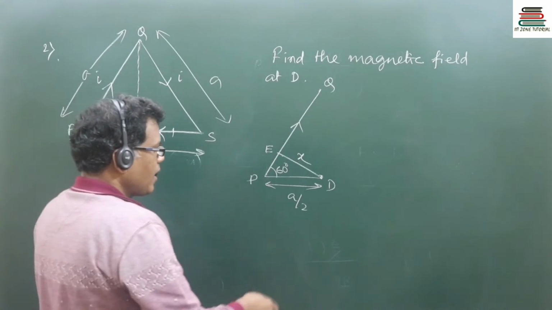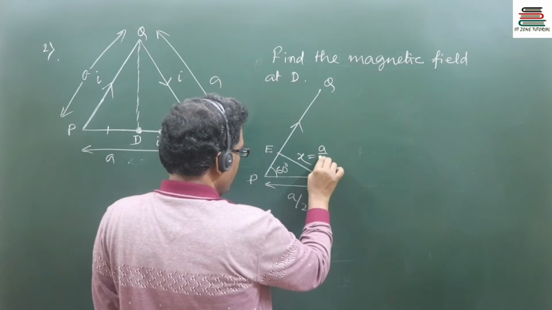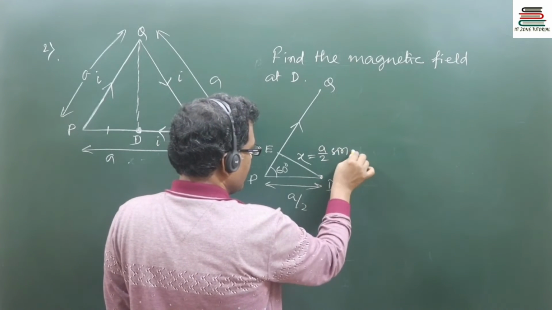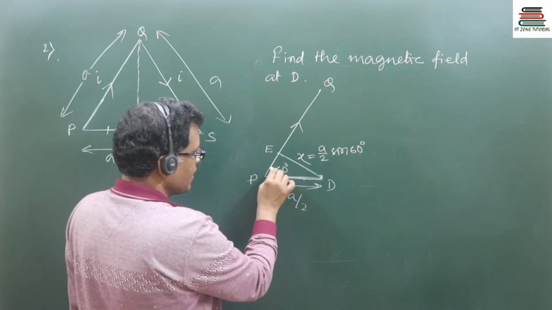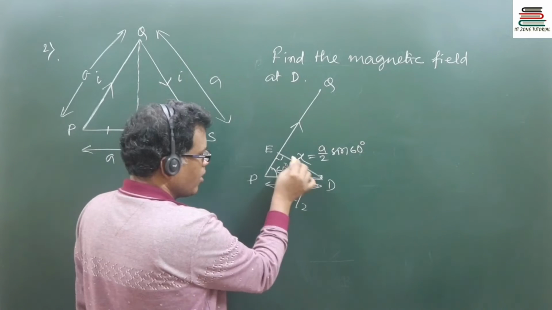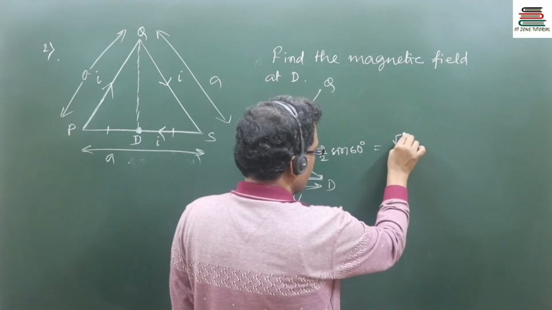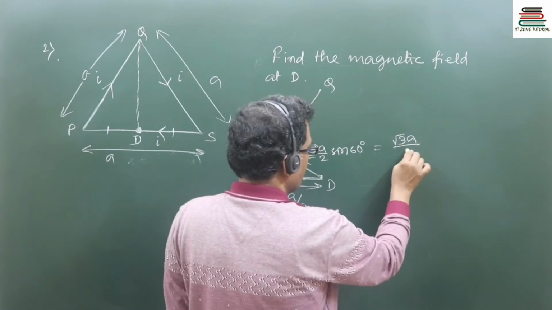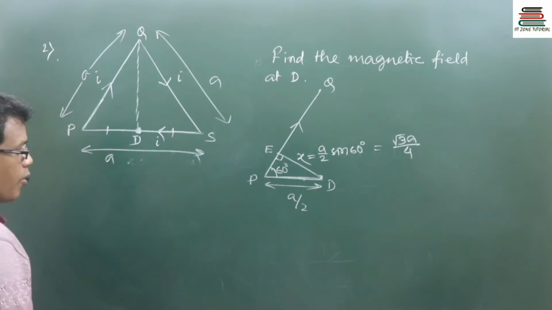So x should be a by 2 into sin 60, which is root 3 by 2, so this is root 3 a by 4. Instead of x we use root 3a by 4.